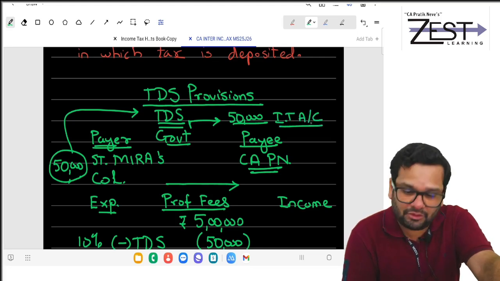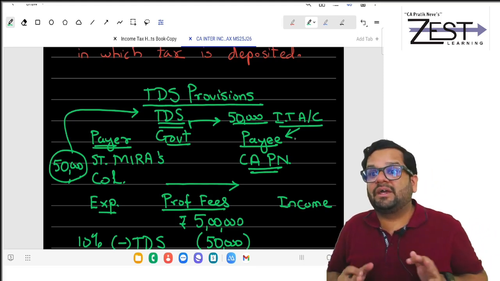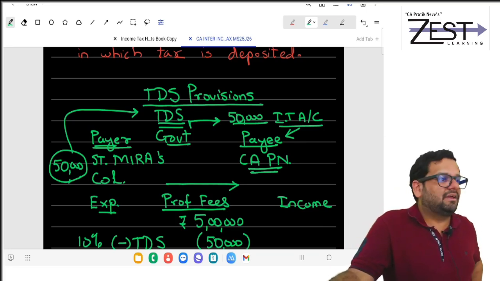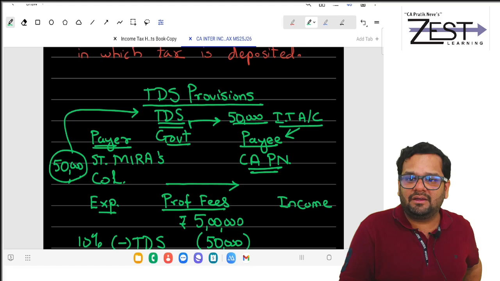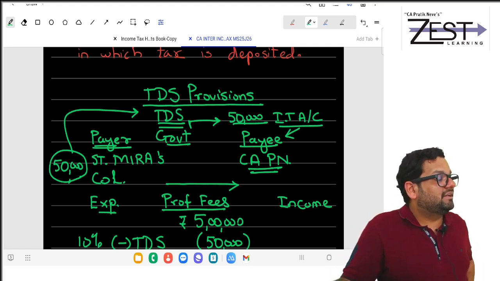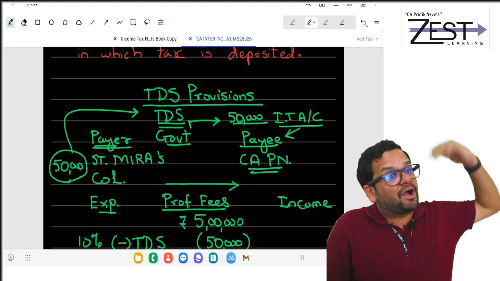Whose income tax account? Of the payee. So as a payee, I am okay if anyone does my TDS. I am not panicking if anyone is doing my TDS, because it is my saving. It is going where? It is going in my income tax account.